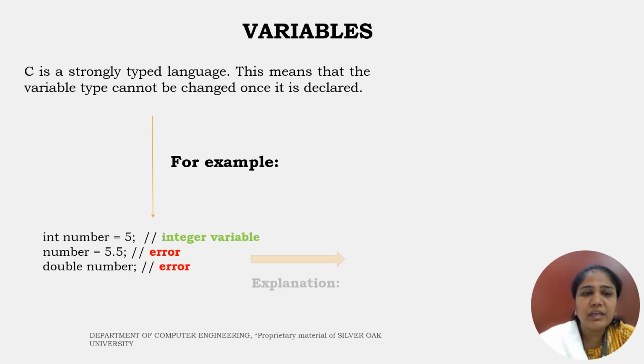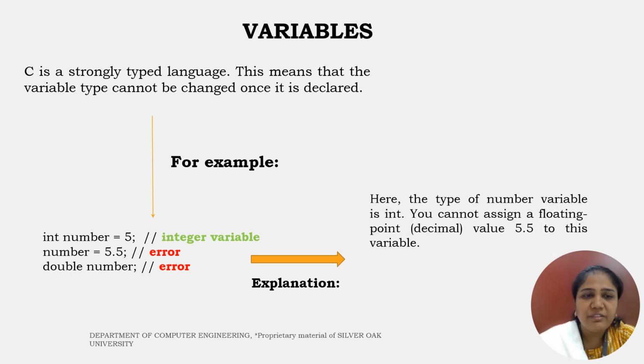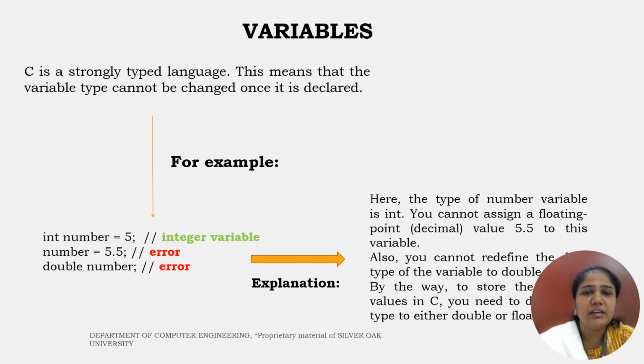What is the reason behind it? The reason behind this first error is that the type of the variable is integer and I am about to store a decimal, floating point value there, so it will create a problem. In the second statement, double number, what am I doing? I am redeclaring the number variable. It is already declared as an integer, and now if I redefine it with the double type, then it will create a problem.